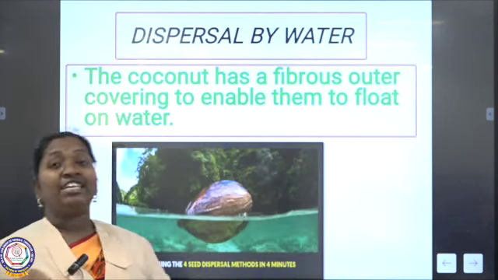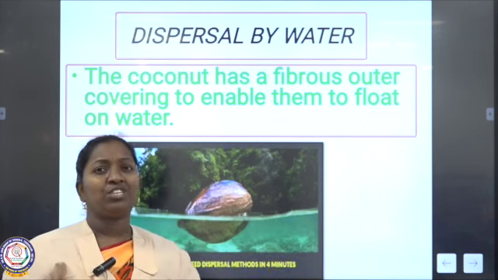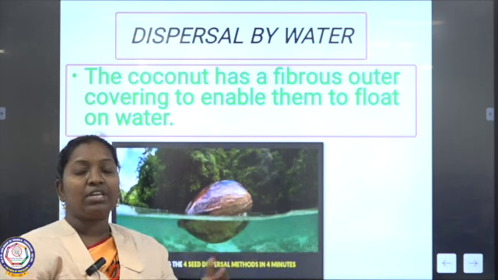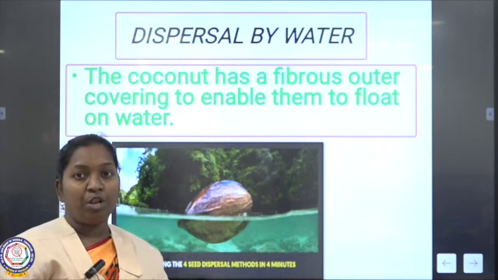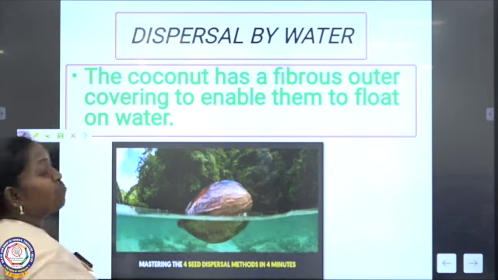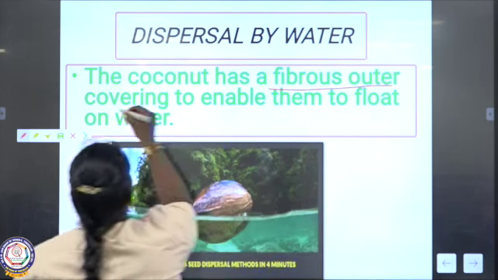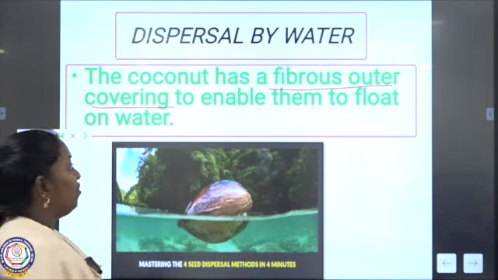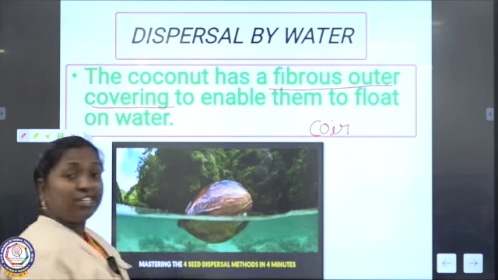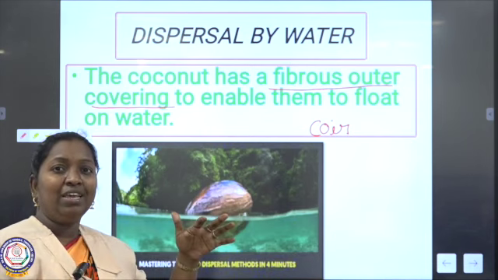So next is dispersal by water. The best example is coconut. You know, when a coconut falls on the water, it automatically floats. What is helping? It contains a fibrous outer covering. We can call this fiber coir. This is present in the coconut, and it helps the coconut to float on the water.